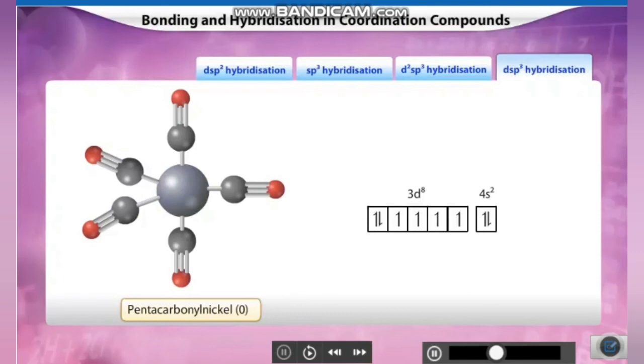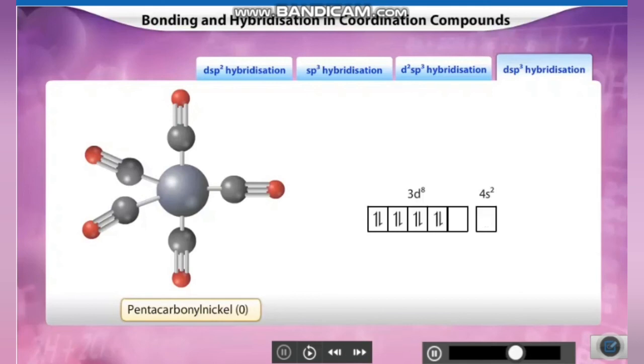Under the influence of the ligands, the unpaired electrons present in the 3d orbital become paired electrons, thereby resulting in vacant d orbitals. Because of the lower energy level of the 3d orbital as compared to the 4s orbital, the pair of electrons from the 4s orbital moves into the vacant d orbital.